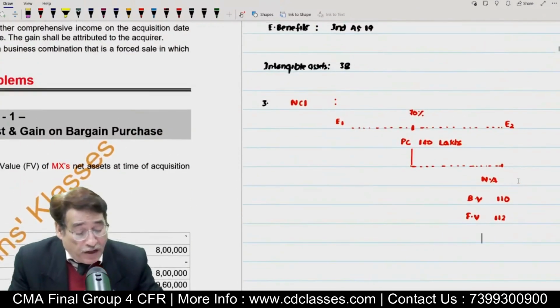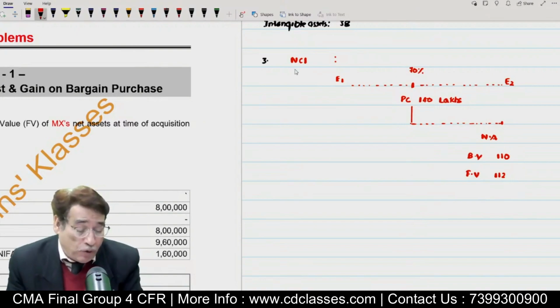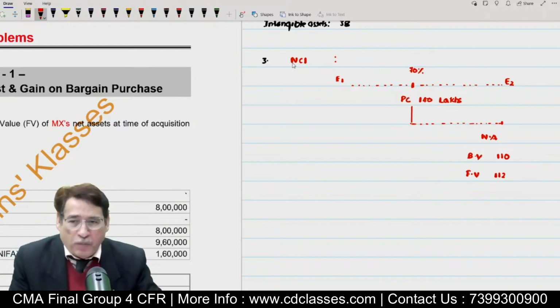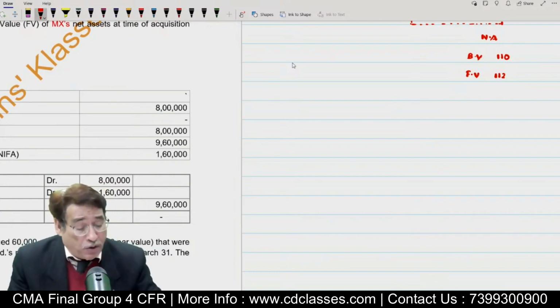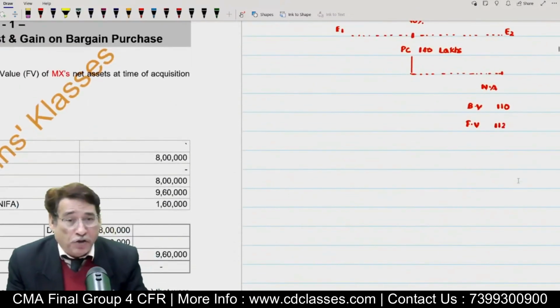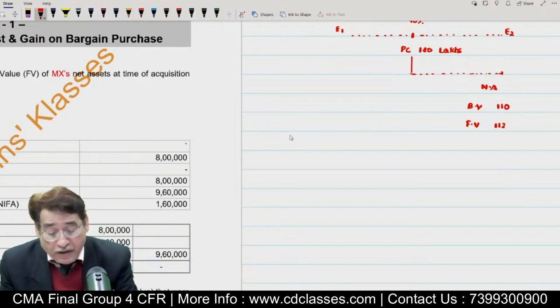Actually, we are trying to find out, as per step number 3, because Ind AS states that we have to do calculations with respect to NCI. What we mean by this is what we are trying to diagnose. Is it clear to you? So in order to understand this particular point, pay attention here. First of all, you need to understand that